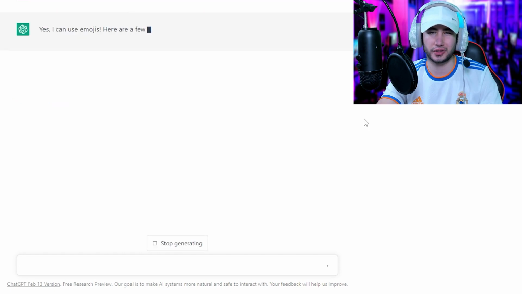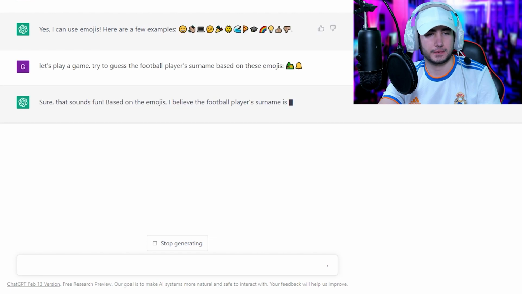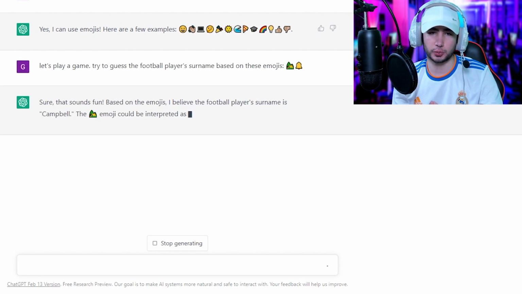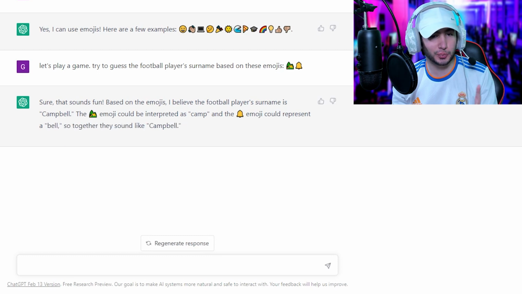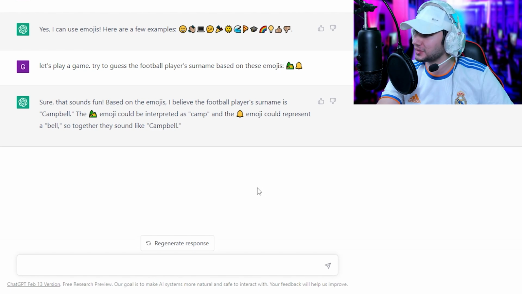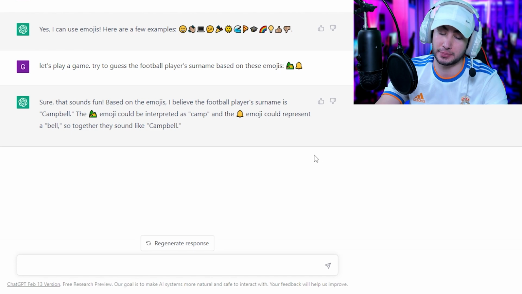Let's just try again with only the Nolito and Campo examples. Okay, let's play a game. Try to guess the football player's surname based on these emojis. Let's see. Sounds fun. Yeah. Okay, so it's Campbell. The first one's Camp, then it's Bell. They sound like Campbell. There it is, man. Maybe without the sounds, it's a bit easier.